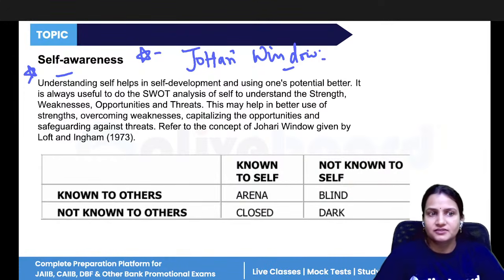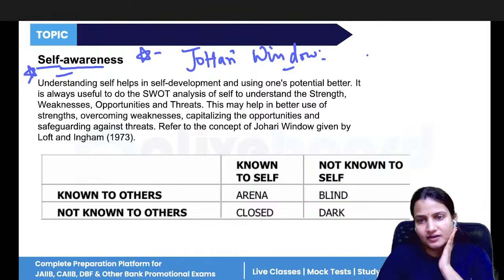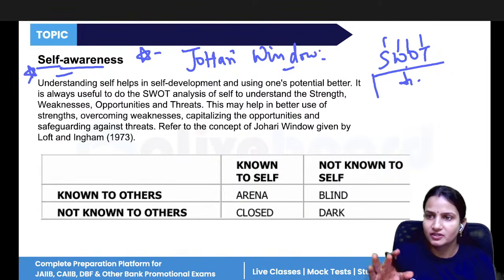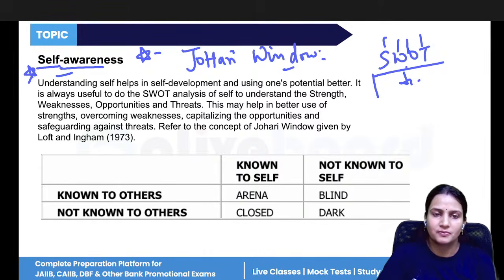Now, what is self awareness? Just as we do the SWOT analysis of a company, that is, we find the strength, weakness, opportunity, and threat of the company, similarly in the self awareness concept, we have to be aware of ourselves. We should also know what our strengths and weaknesses are, what we can do if we get an opportunity, and what the dangerous things are that we have to stay away from.